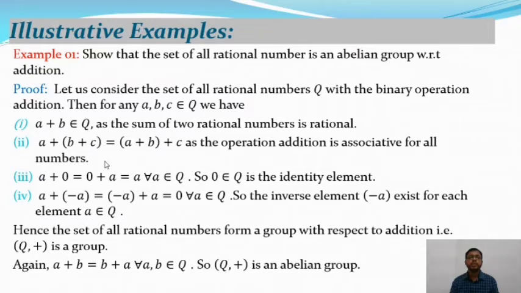Hence the set of all rational numbers forms a group with respect to addition. That means (Q, +) is a group, and a + b = b + a for all a, b belonging to Q. So (Q, +) is an abelian group. So (Q, +) satisfies the four conditions of a group, as well as the commutative property, a + b = b + a. So (Q, +) is an abelian group.